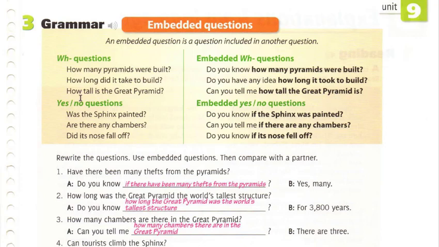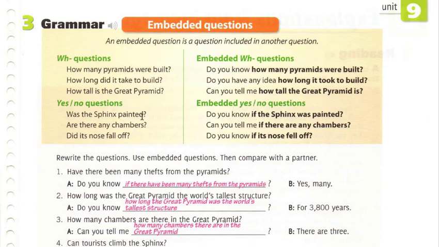Yes, no questions. Now these are questions that are answered with simple yes or no. Was the Sphinx painted? We add the question before the embedded question, but since it's a yes-no question, we add the clause if to divide them, to indicate that it's going to be answered with a yes or a no. So it's, was the Sphinx painted?